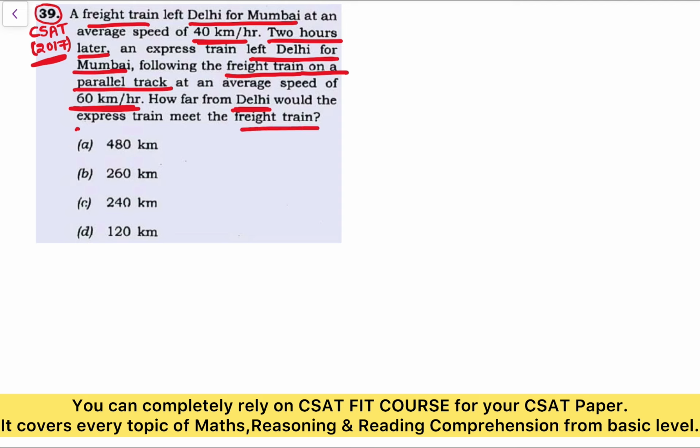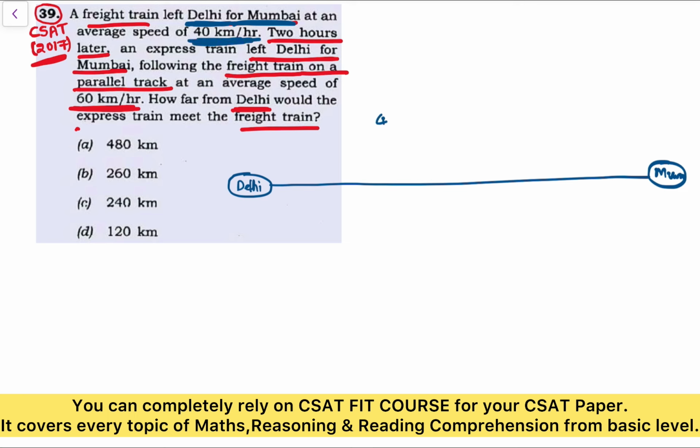See, the freight train left Delhi. This is Delhi, and the freight train left Delhi for Mumbai. Now let's take this as Mumbai. It travels at an average speed of 40 kilometers per hour. For every hour it travels 40 kilometers.